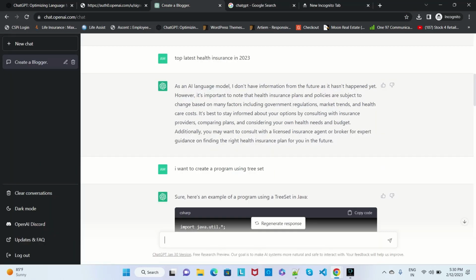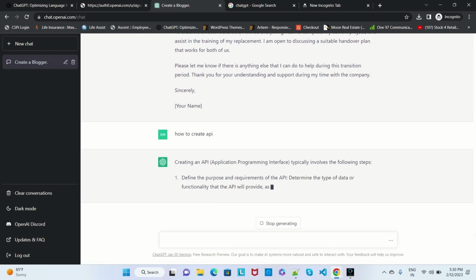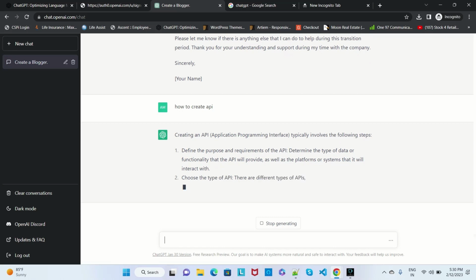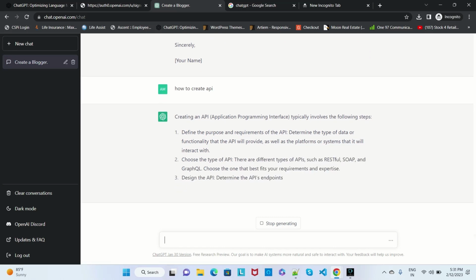So if you go for it, you can check how to create an API. That API will be generated, either REST, SOAP or GraphQL and all.